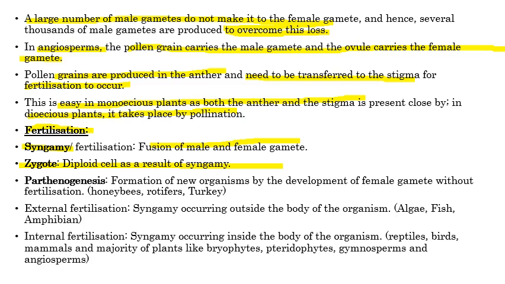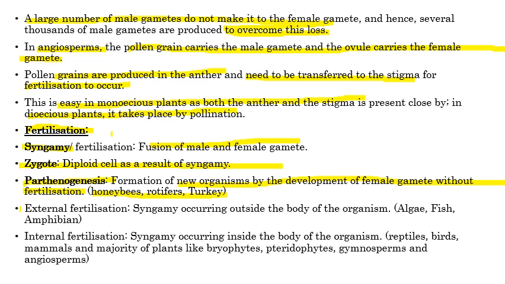In some individuals, both parents are not required for the formation of the zygote. This process is called parthenogenesis. When a new individual is formed without the fusion of female and male gametes, that is, formed by the female body only without fertilization, it is called parthenogenesis. For example, honeybees, rotifers and turkeys do not need male gametes. They use only female gametes to form a new individual. That means they do not follow fertilization.